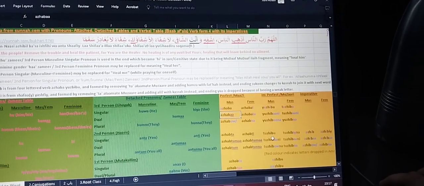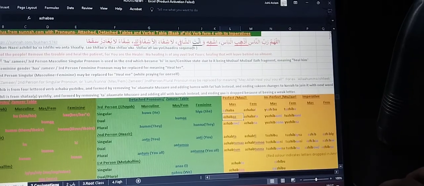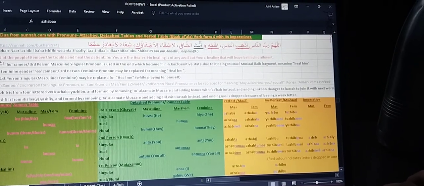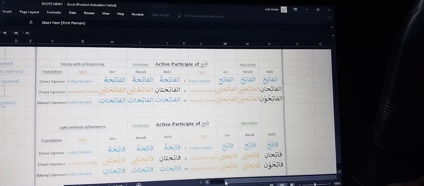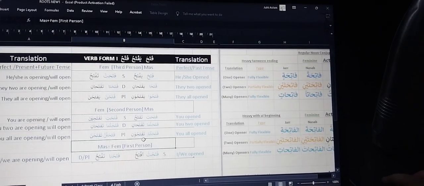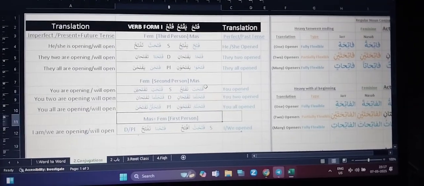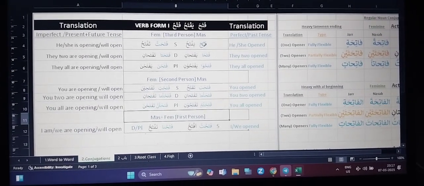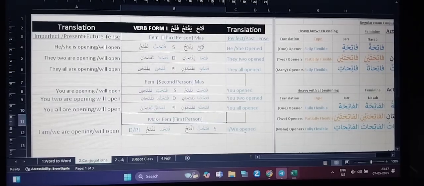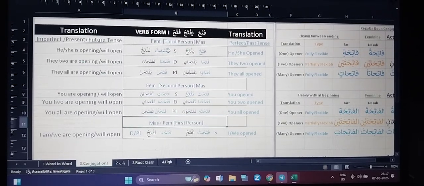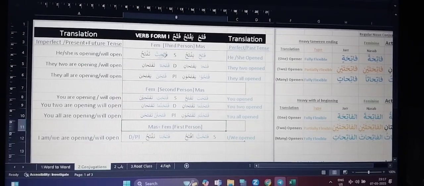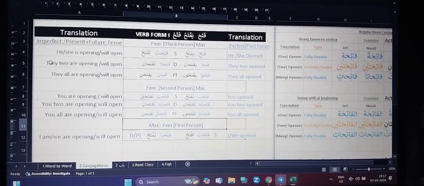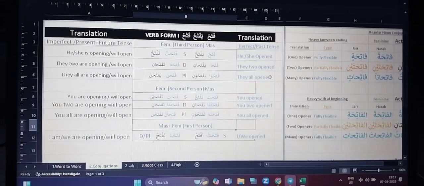So as we have done earlier, this table of fataha, yaftahu, fathan, in this we can see masculine, feminine like this in third person and its meanings.